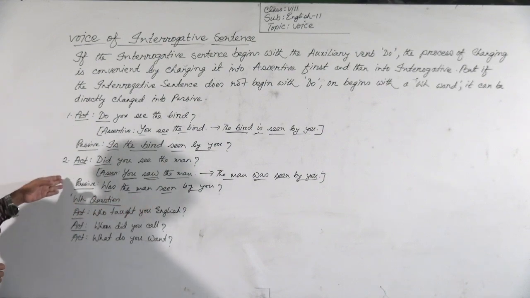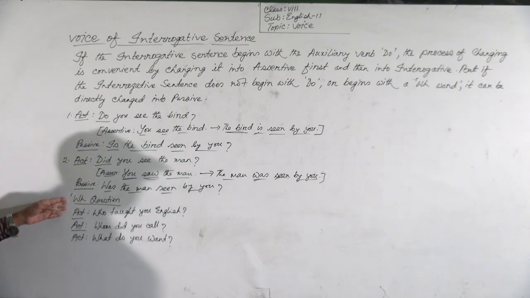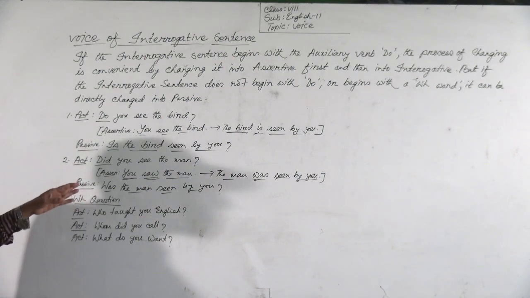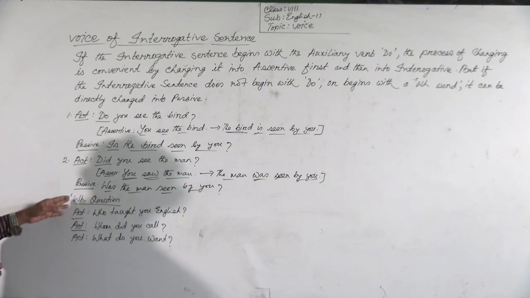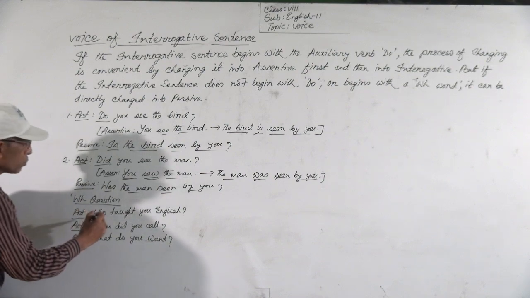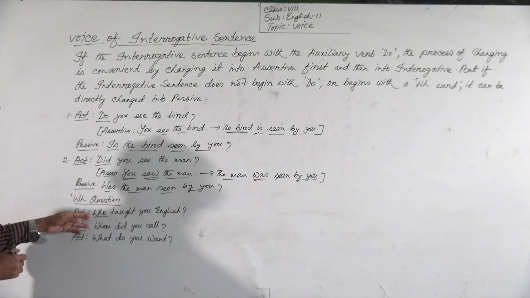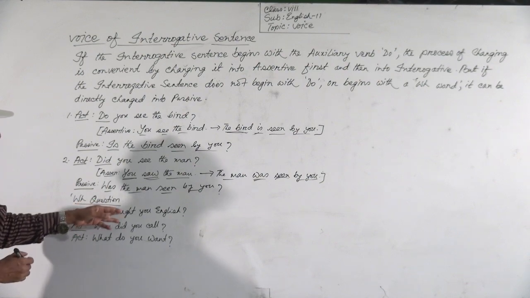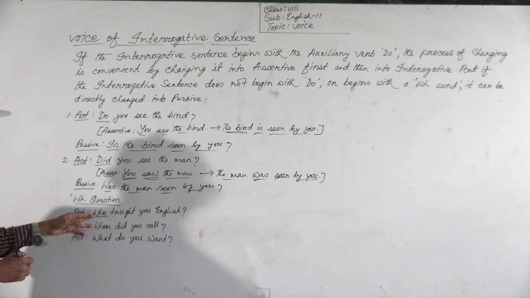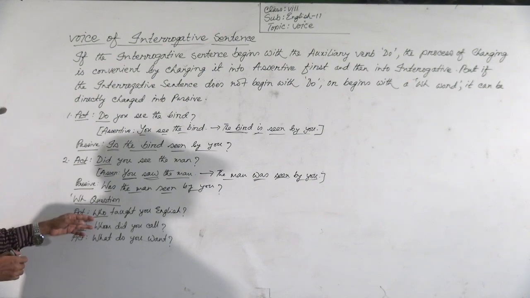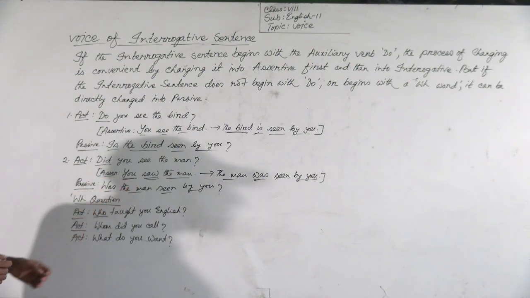Okay, I think you have understood well. Now, WH question. You know, WH question means what, where, when, how. These are the WH words. So if you see the sentence begins with a WH word, the first example begins with a WH word, because it is who taught you English. Who is the WH word? So this is a WH question.